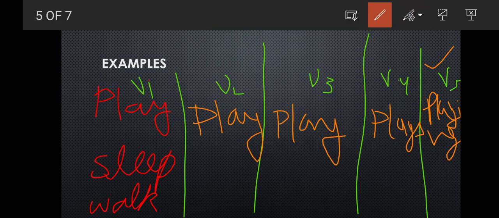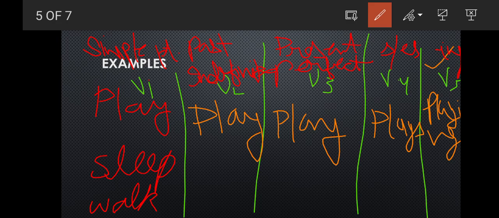So what we have done, this is simple present. This is past indefinite. For the B3 we'll go for the present perfect. Through this you are able to remember. For V4 we'll add s or es at the end of this word, and at the last for the B5 we'll add ing, isn't it?